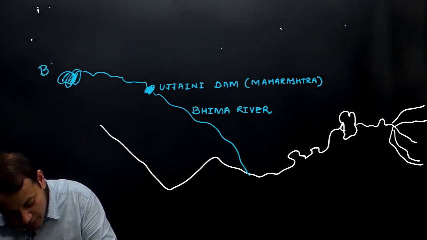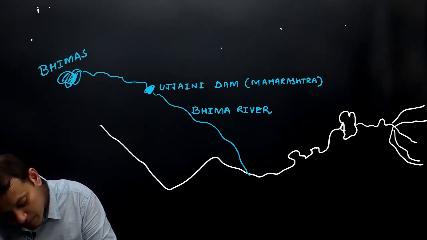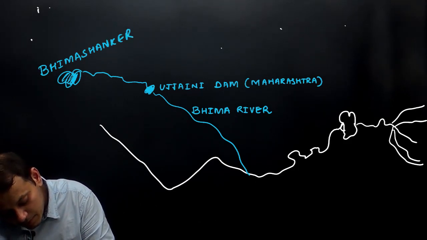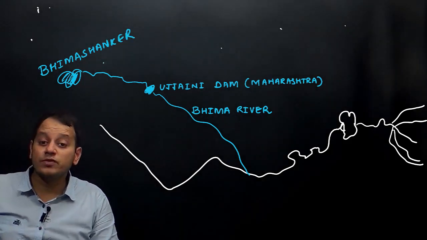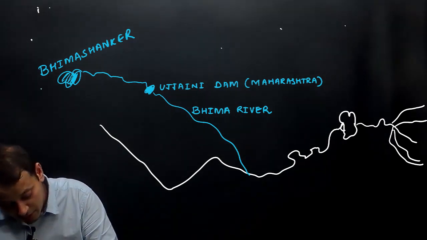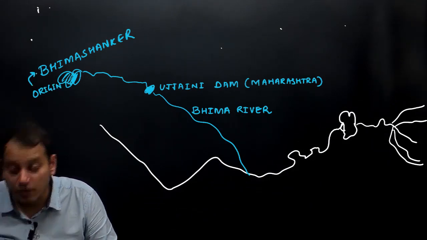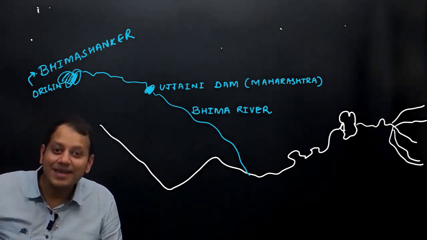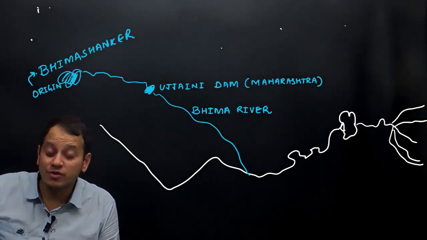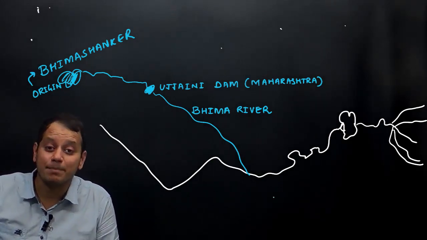This is the origin of Bhima river, from the Bhima Shankar region. Like Trimbakeshwar, Bhima Shankar is also famous for Lord Shiva's temple.